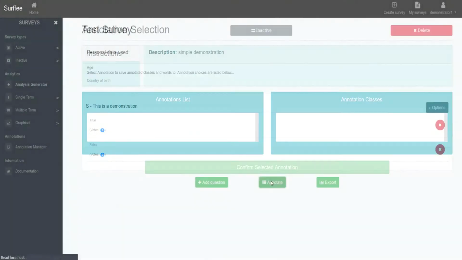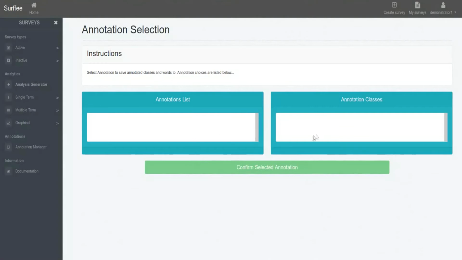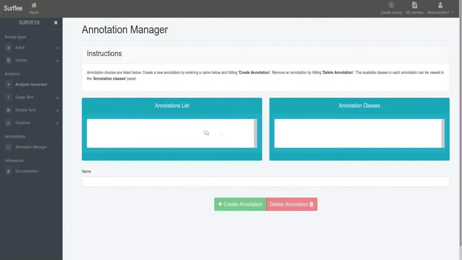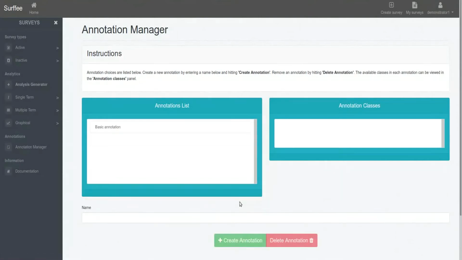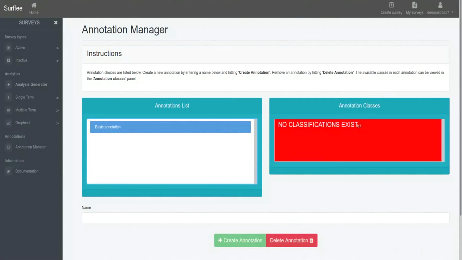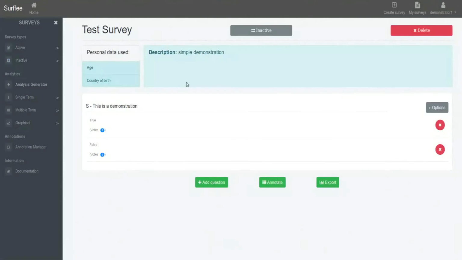We don't have any annotations assigned to our survey yet. In order to do that, we will create new annotations in the Annotation Manager in the menu to the left. As instructed above, we will firstly name our new annotation. The annotation doesn't have any classifications by default. Let's assign it to our survey and start classifying the words.